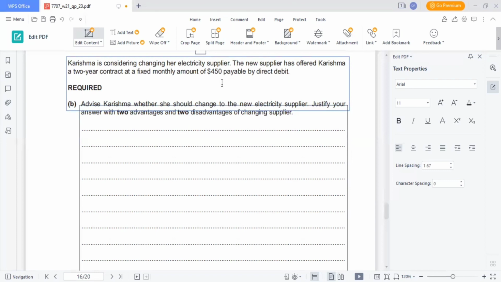After 2 years, she can change the supplier. For 2 years, she is bound with the new supplier. So she won't be able to pick and choose when to make the payments, and 1 mark for the evaluation, which you can tell whether to agree or disagree with changing the supplier.